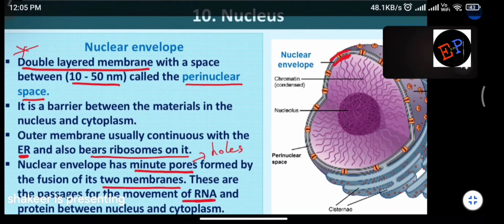So these are passages for the movement of what? For the movement of RNA. So RNA molecules come inside and go outside of this nucleus because of these holes, pores, which are present on the envelope. And proteins between the nucleus and the cytoplasm. So it means RNA molecules are also exchanged. Proteins also are exchanged. Okay?